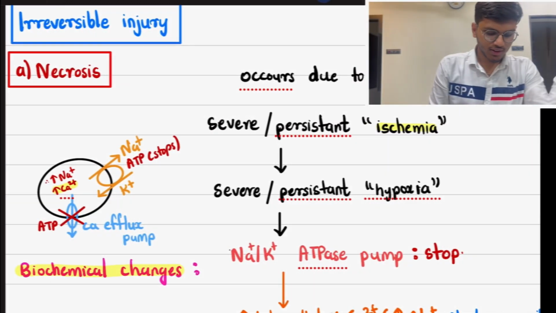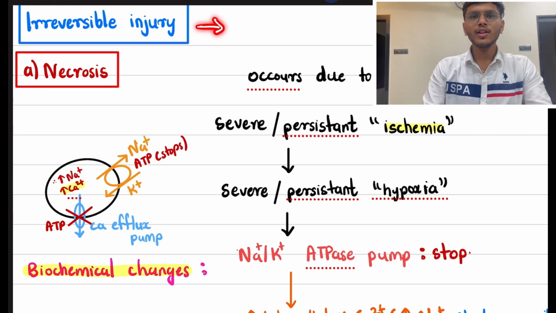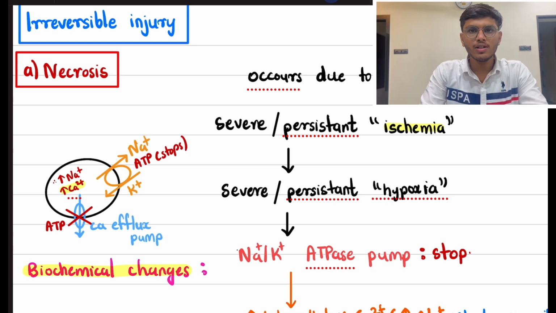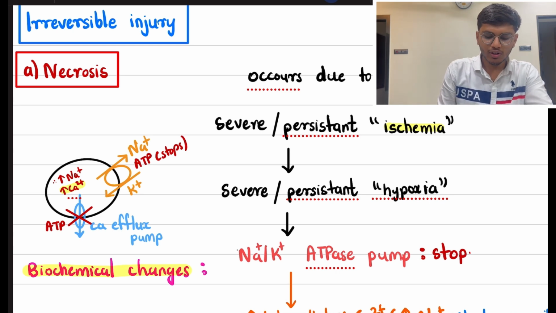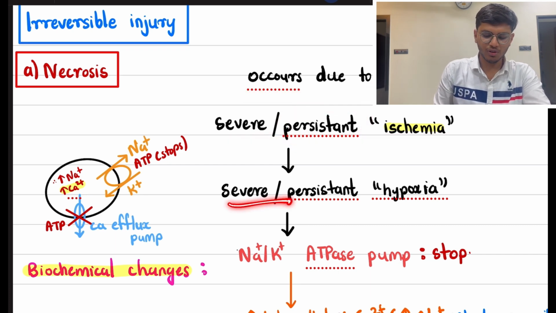What is necrosis? Necrosis is a type of irreversible injury. What is irreversible injury? The injuries which cannot be reversed or which cannot be healed are known as irreversible injuries. It occurs due to severe or persistent ischemia, which leads to severe and persistent hypoxia.